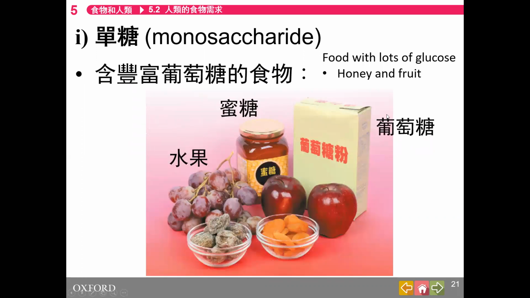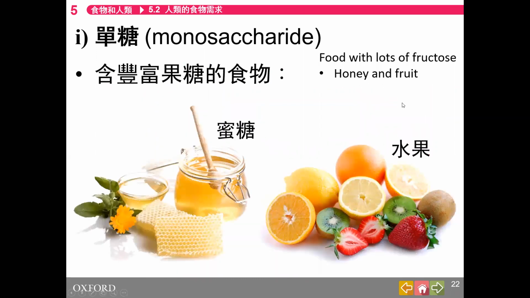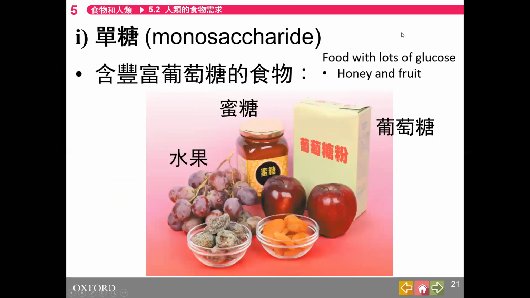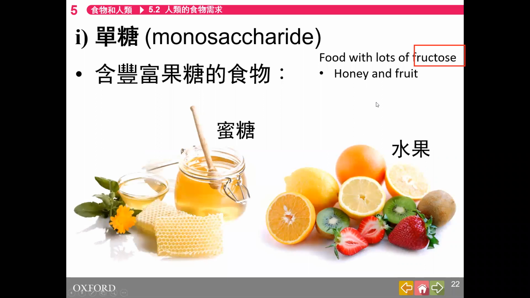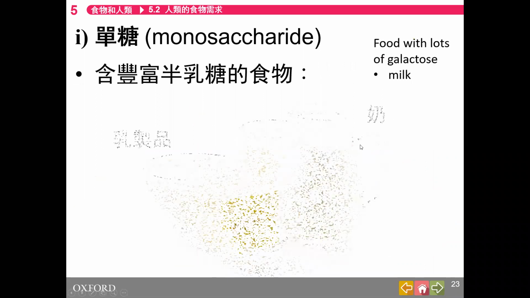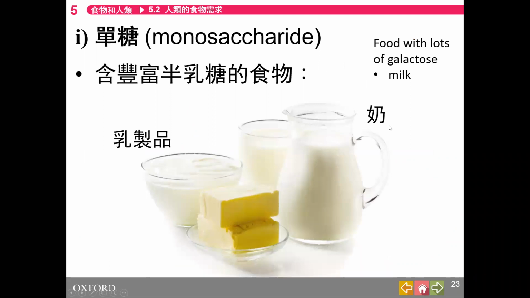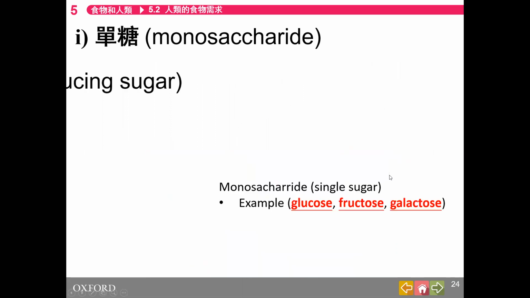Food with lots of glucose is honey and fruit. Food with lots of fructose. This page is different from the above. Is glucose and fructose. They are both honey and fruit. Okay, so food with lots of galactose, we have some 半乳糖。半乳糖就係一啲奶類製品啦，奶同奶類製品。So we have milk as food with lots of galactose.